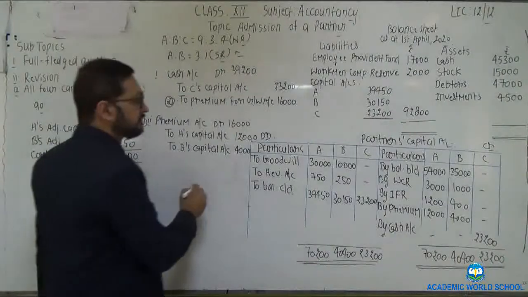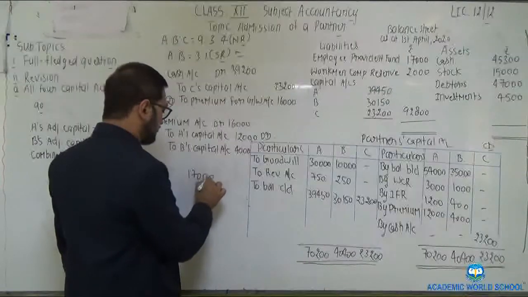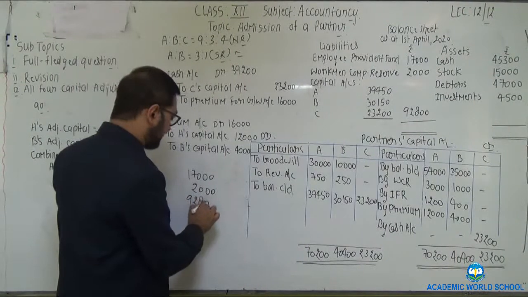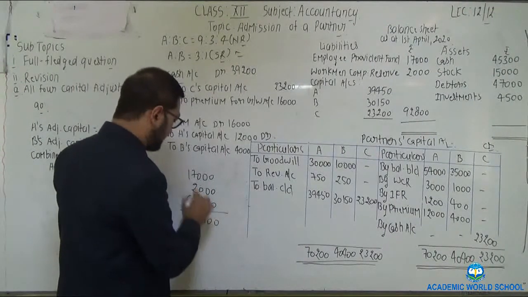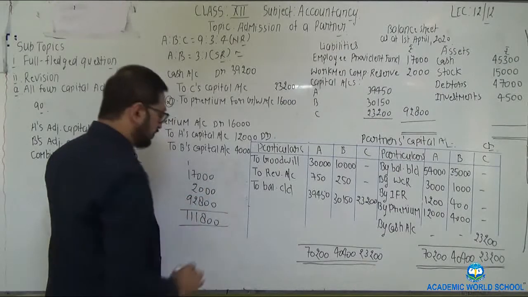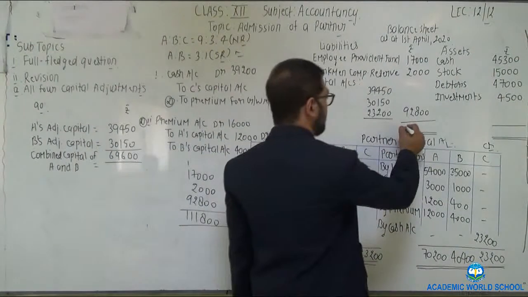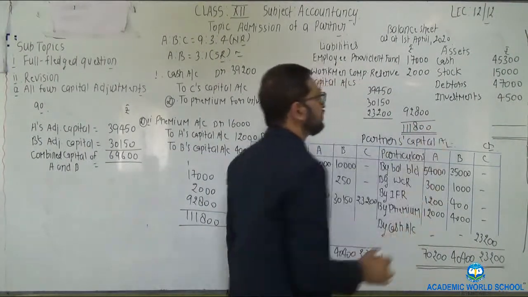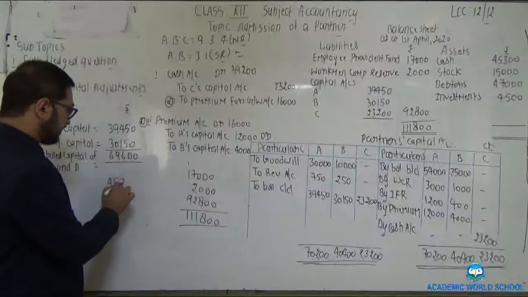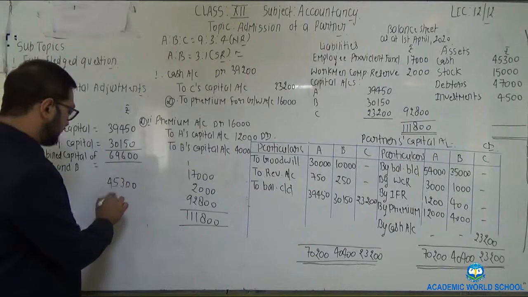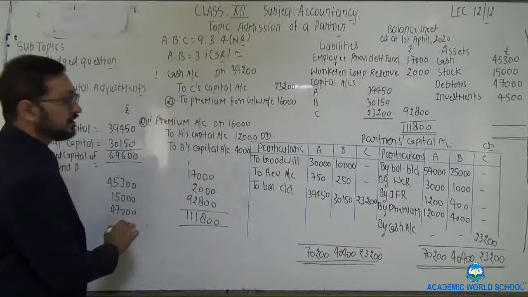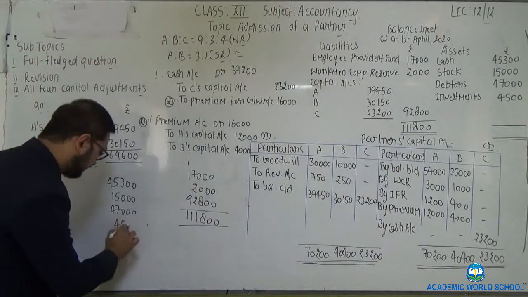Total of liability 17 plus 2 plus 92,800, 111,800. On the asset side 45,300, 15,000, 47,000 and 4,500.